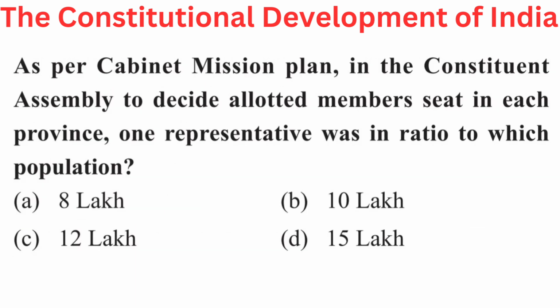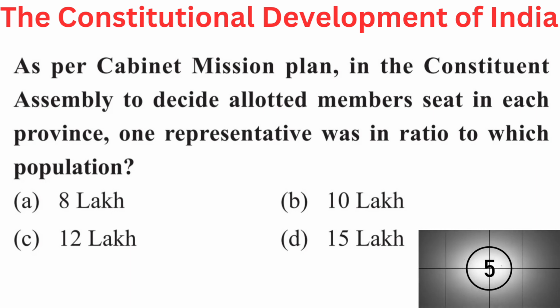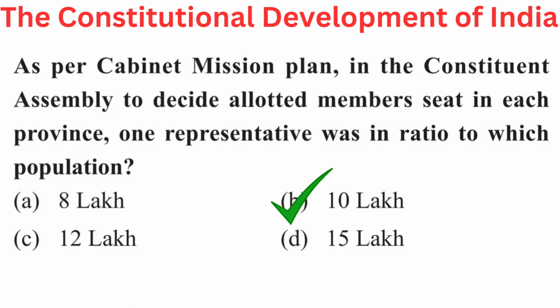Your question is, as per Cabinet Mission Plan, in the Constituent Assembly to decide allotted members' seats in each province, one representative was in ratio to which population? Your options are A. 8 lakhs, B. 10 lakhs, C. 12 lakhs, or D. 15 lakhs. Answer is B. 10 lakhs.